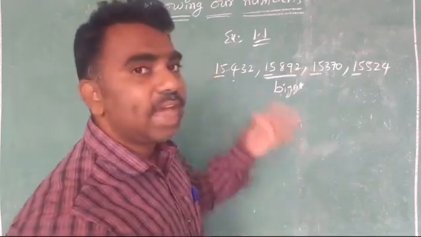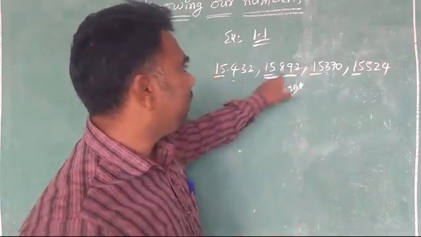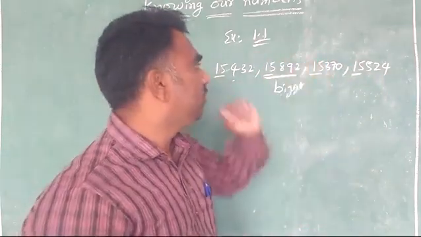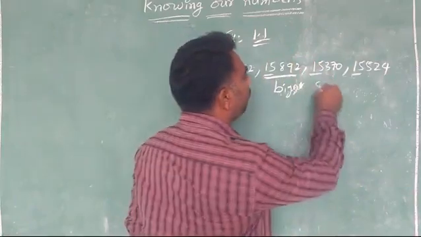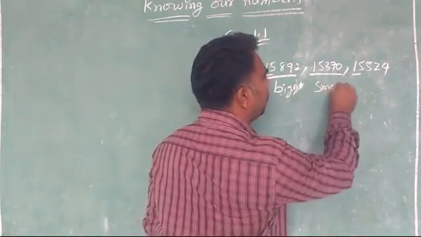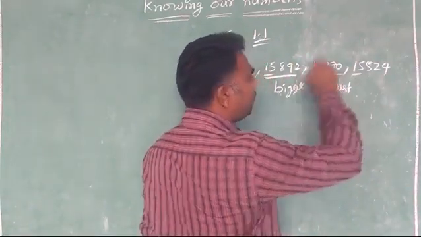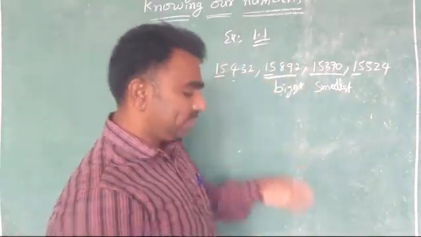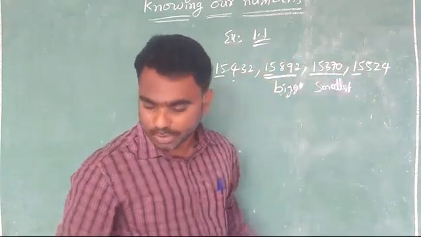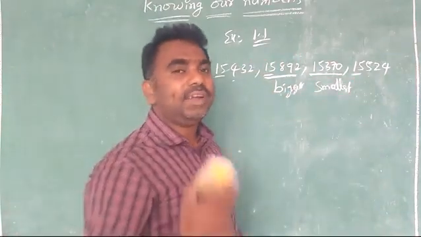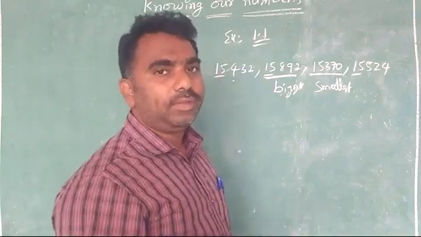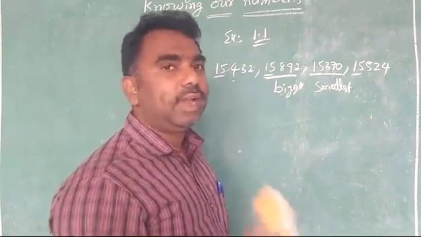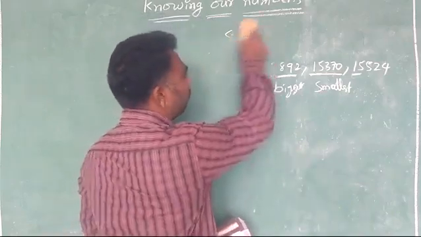And which hundreds are less? 400, 800, 300, 500. Among them, which hundreds are less? These 300s are less. That's why 15,370 is the smallest number in this group. So you can do the first bit of exercise 1.1 like that. If you don't understand, repeat this video 2-3 times and try to understand, and do exercise 1.1.